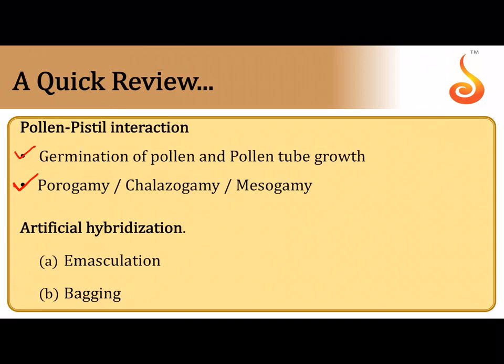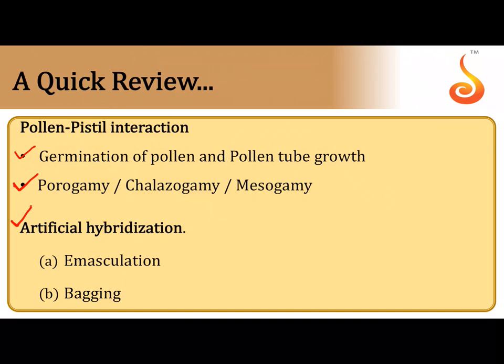And then we learnt about some of the important processes of artificial hybridization. We had said that artificial hybridization is a very important approach towards improving the crops, that is, the crop improvement program. In that we had seen that if the female parent has a bisexual flower, you have to remove the anthers by a process called emasculation. And then you have to carry out a process called bagging to prevent cross pollination by unwanted pollen.